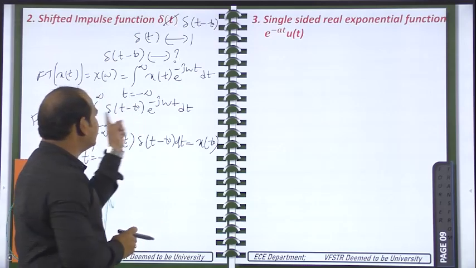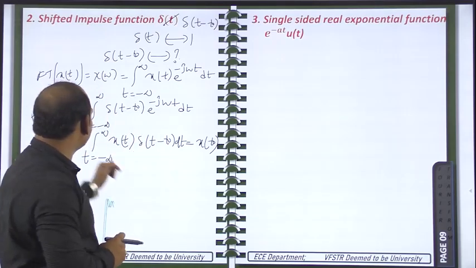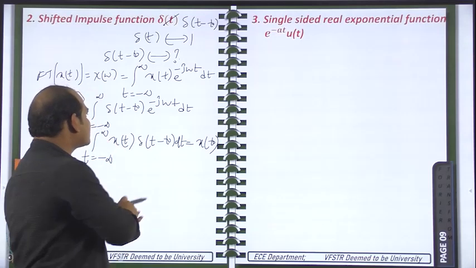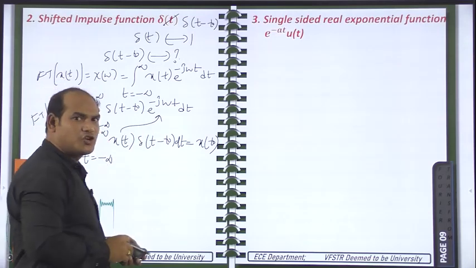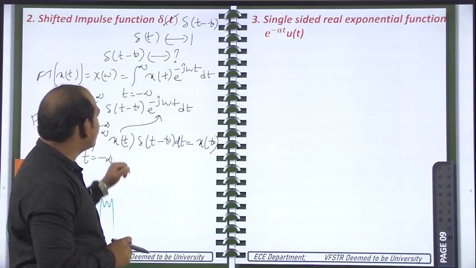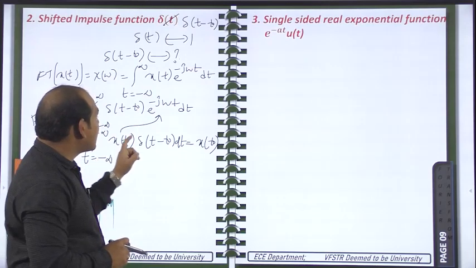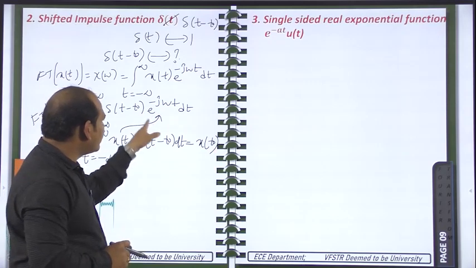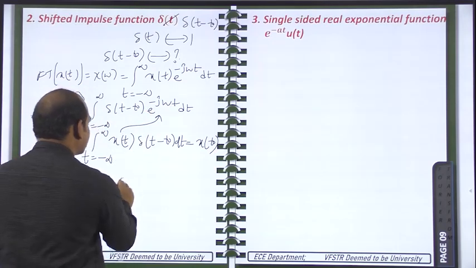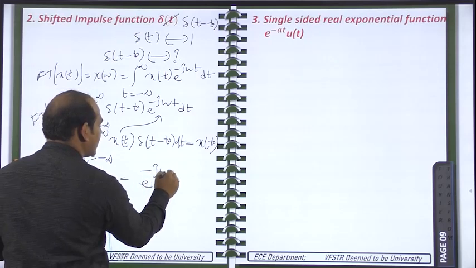So compare this integral with this equation. You get the integral, t changing from minus infinity to plus infinity. In place of x of t, e power minus j omega t is there, and del of t minus t naught is there in both. So by comparing these two, you will get the answer x of t naught. That means wherever t is there, we have to replace it with t naught. That is, the answer is e power minus j omega t naught.